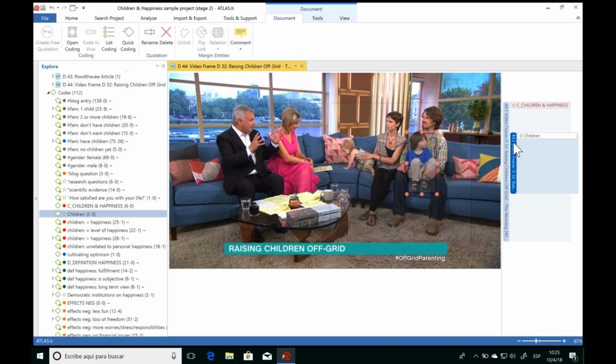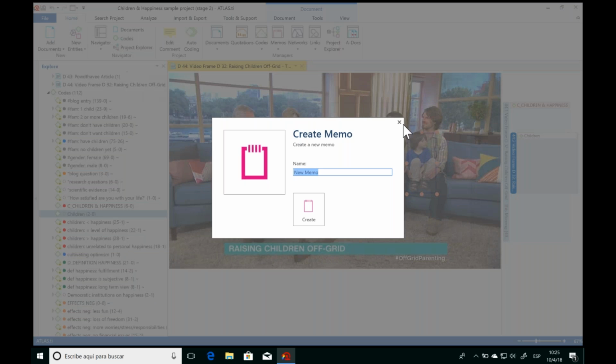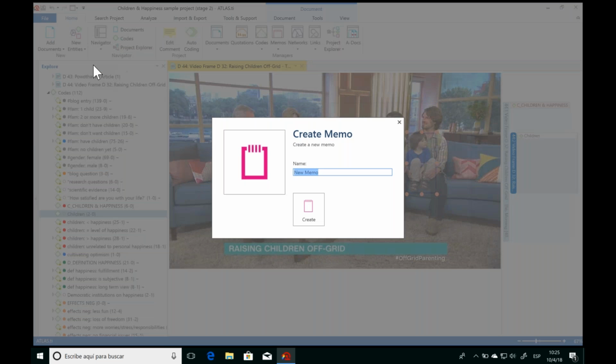Whenever you want to write down anything in ATLAS.ti, you can use a memo. A memo is simply a notebook. It's a blank space in which we can write down anything that we would like. So I'm going to create a new memo. I'll just repeat that real quick under the Home tab and New Entities. And I'll create a new memo here.